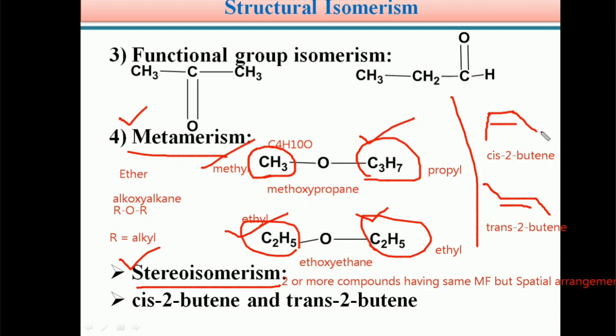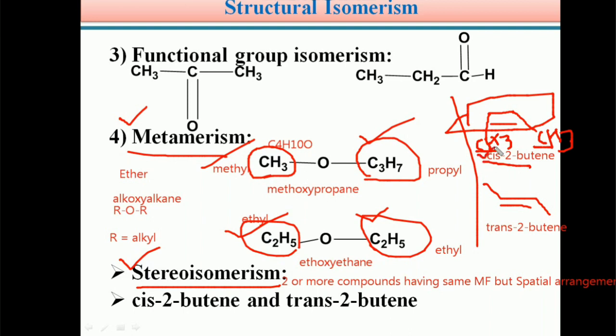The terminal alkyl group is always a methyl group, CH3. In cis-2-butene, the two methyl groups are present on the same side of the double bond, the alkene functional group.